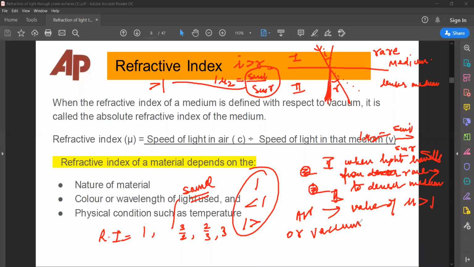So air is the rarest of all the mediums.